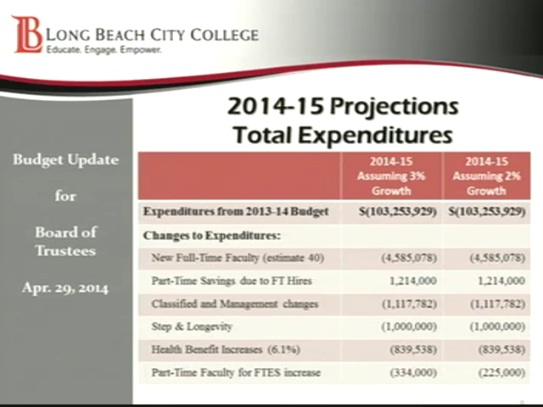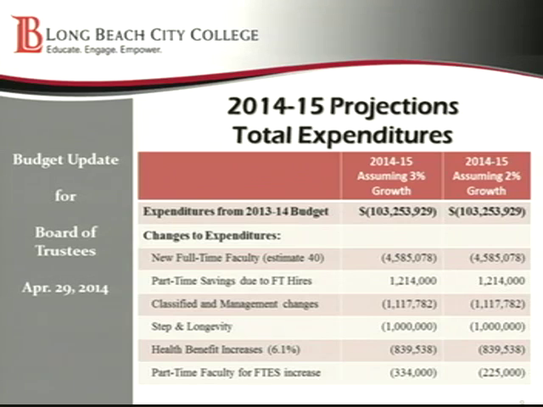So moving into the expenditures, from our 13-14 budget they were $103,254,000. And what changes do we know? So here's where I mentioned we're estimating that we're hiring 40 full-time faculty. That cost is $4,585,000.